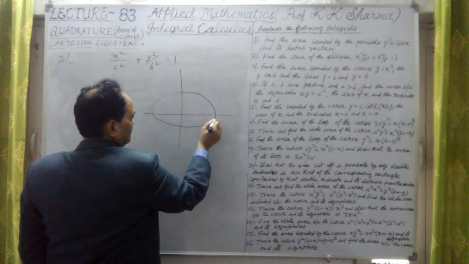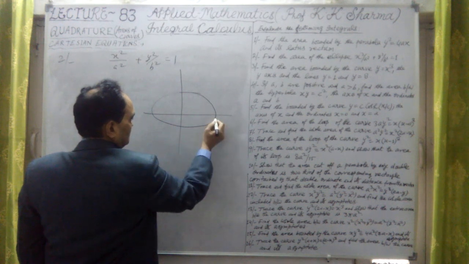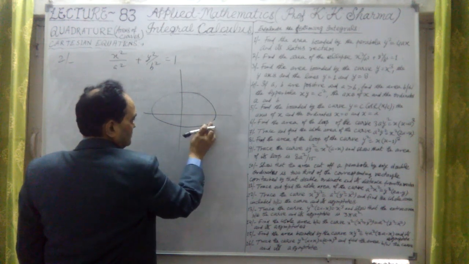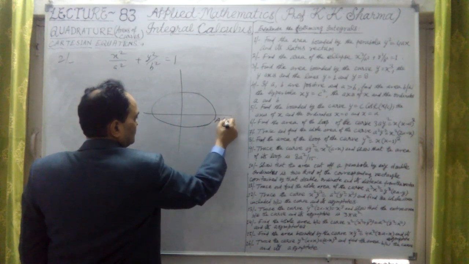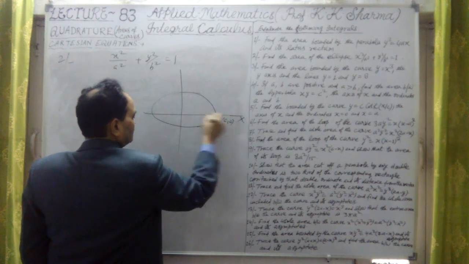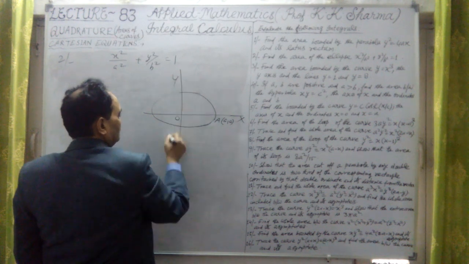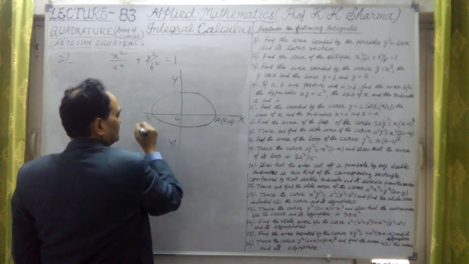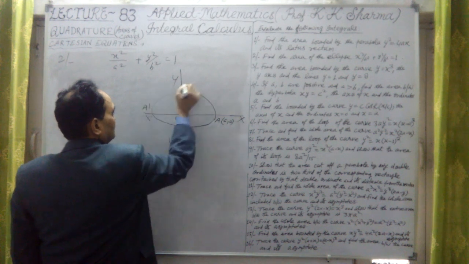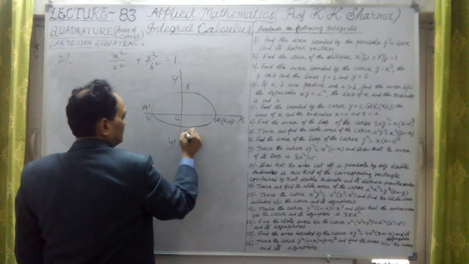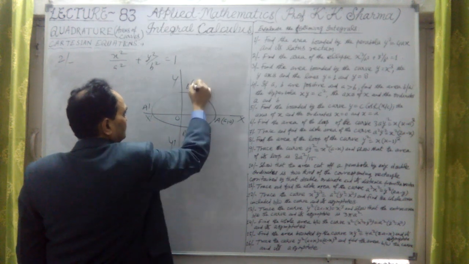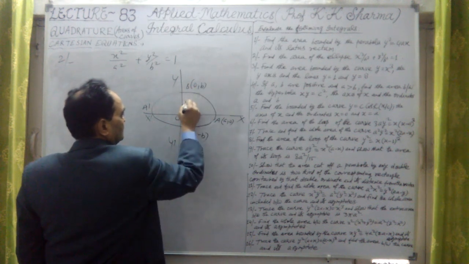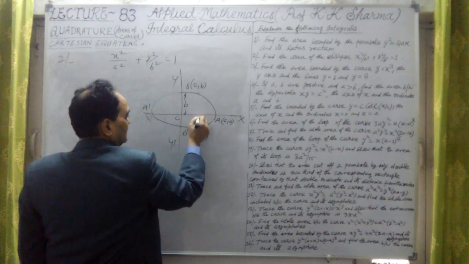Let me draw it on our own. This is the ellipse here. This is a point with coordinates a, 0, this is the x-axis, O, y dash axis, x dash axis, this is a dash point, this is b dash. Points here are 0, minus b, and here 0, b. This is b and this is a here.